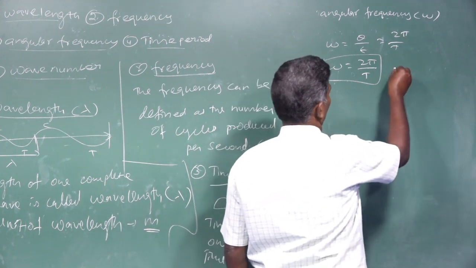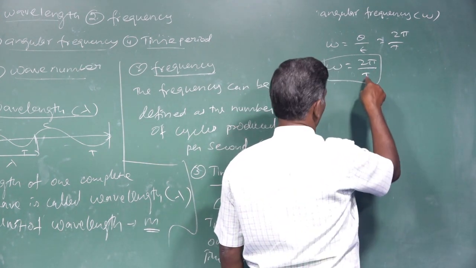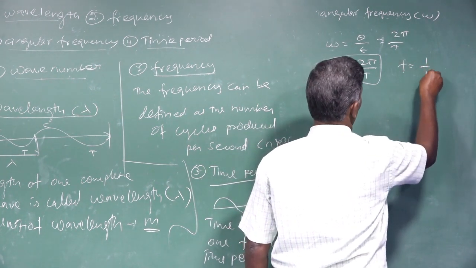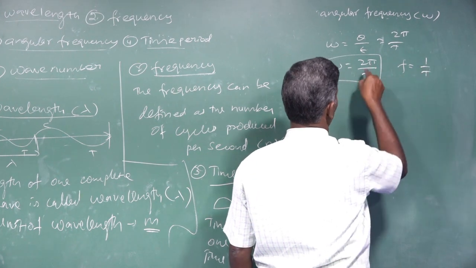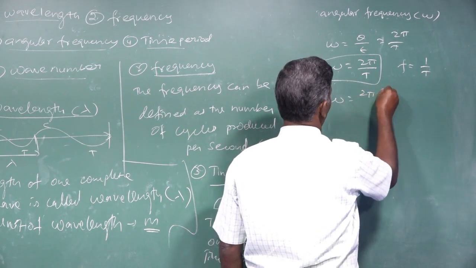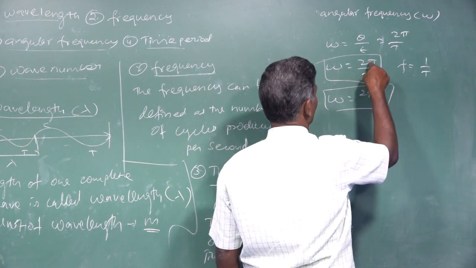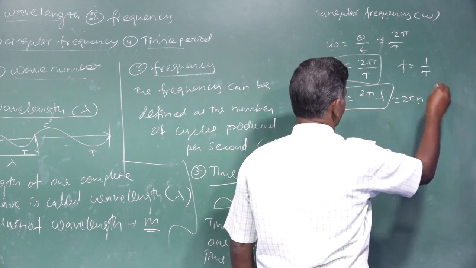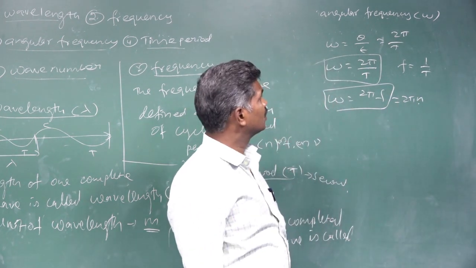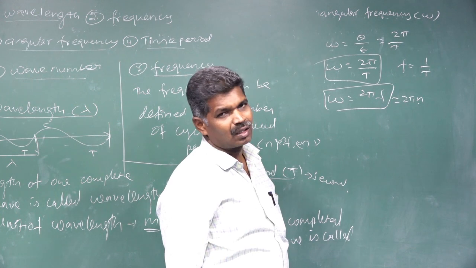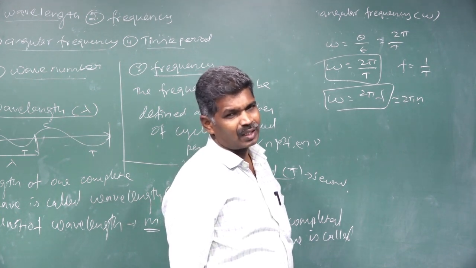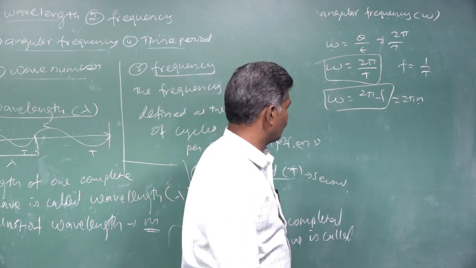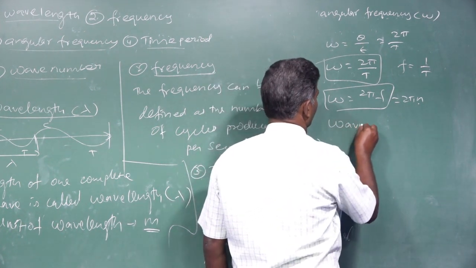Another formula relates T and F. Frequency F is equal to 1 by T. Then instead of 1 by T, we can substitute, so omega is equal to 2 pi by T, or omega is equal to 2 pi F, otherwise 2 pi n, where n is nothing but the frequency. That is the angular frequency symbol, and its unit is radian per second.